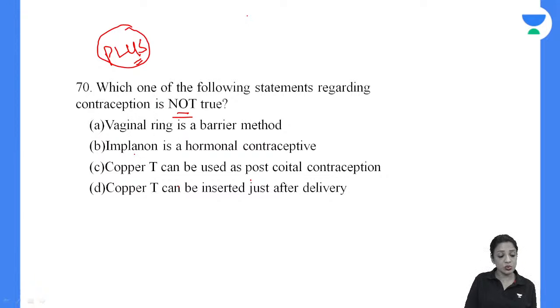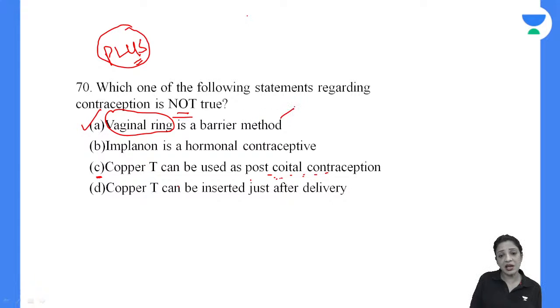What is not true? Khan, Azhar, Swaraj, copper T can be used as post-coital contraception. You think it is wrong? It's absolutely right. 70, A is wrong. Vaginal ring is not a barrier method.